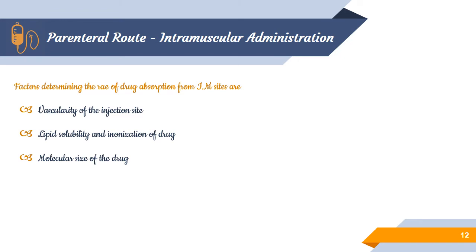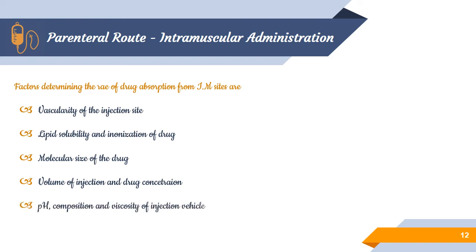Small molecules and ions gain direct access into the capillary through pores, whereas macromolecules are taken up by the lymphatic system. Next is volume of injection and drug concentration. A drug in a concentrated, large-volume injection is absorbed faster than when given in diluted, small volumes.